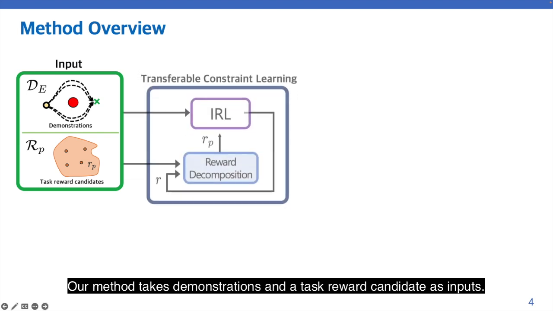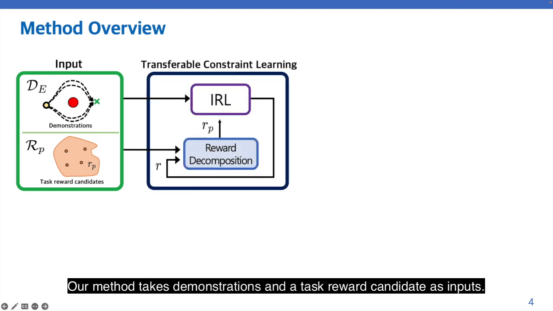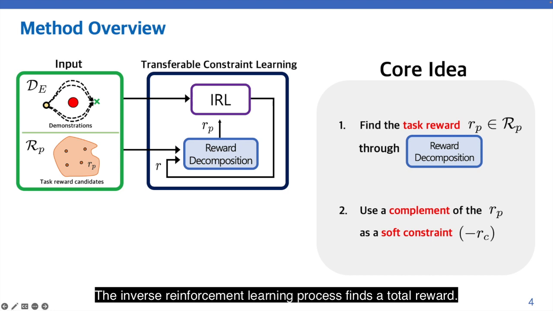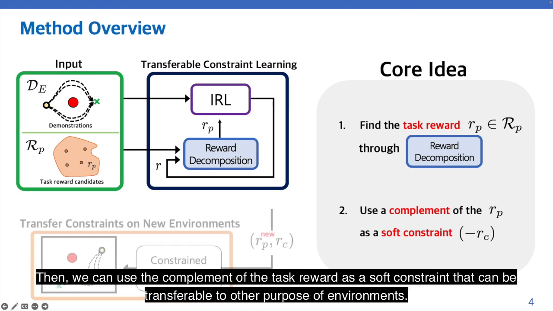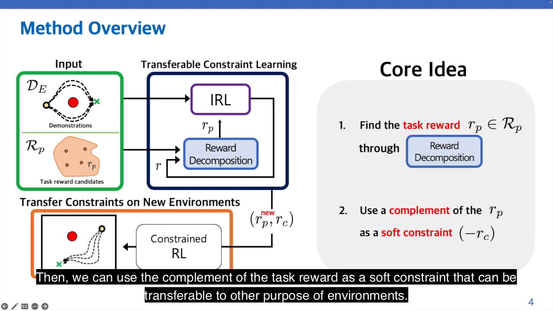Our method takes demonstrations and a task reward candidate as input. The inverse reinforcement learning process finds a total reward. The reward decomposition process finds a task reward from the given reward candidates. Then we can use the complement of the task reward as a soft constraint that can be transferable to other environments.